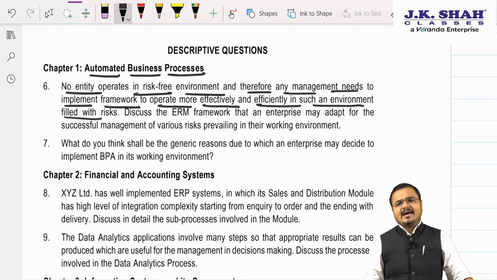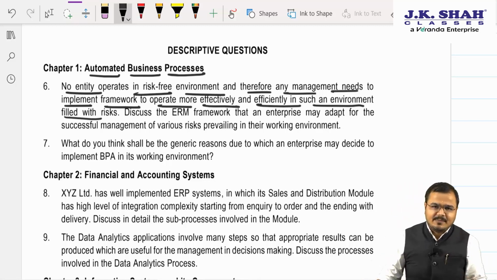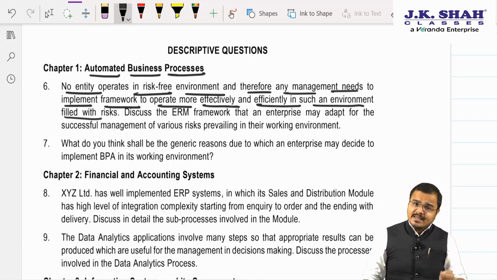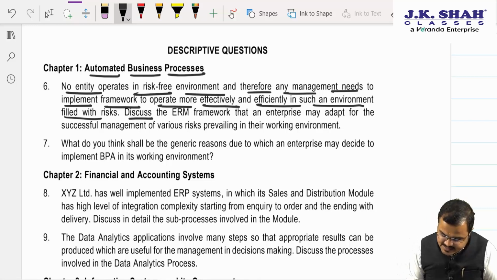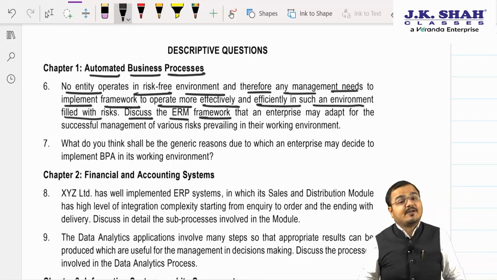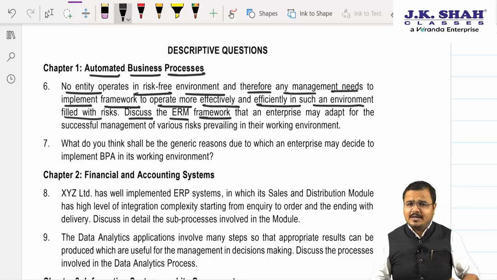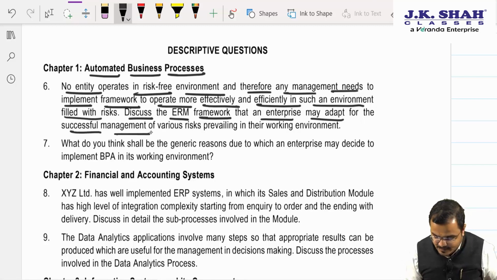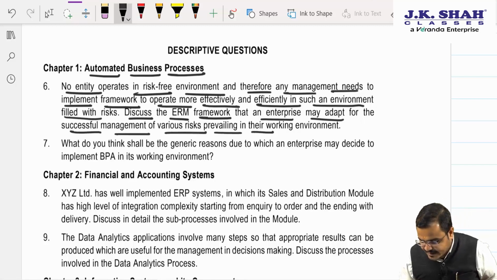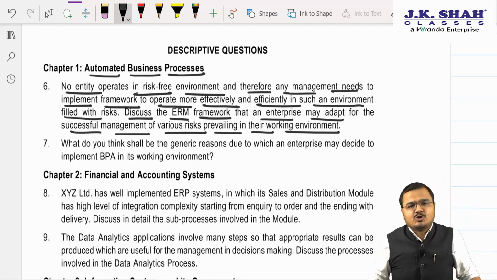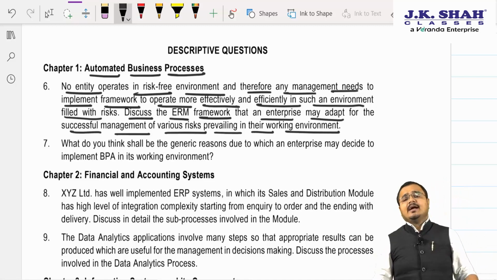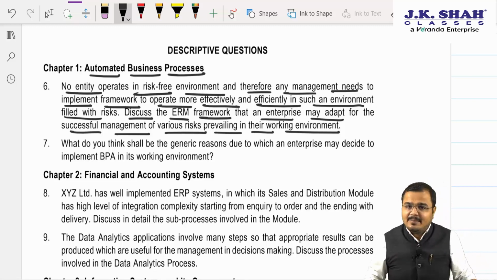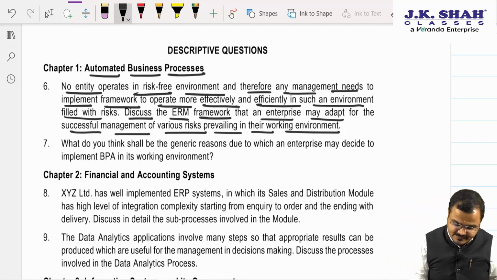Yes sir. And in ERM you have three questions only. What is ERM? Second, what are the benefits of ERM? And what are the components of ERM? Yes sir. See this. Discuss the ERM framework. Okay, so framework means what? Sir, framework means they are purely asking us to discuss the components that an enterprise may adopt for the successful management of various risks prevailing in their working environment. So what are we supposed to write in this? Sir, we are supposed to write the total 8 most important components in ERM. Am I right? Yes or no? Yes. Let us see them one by one.